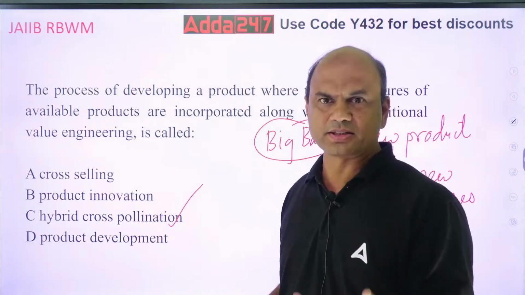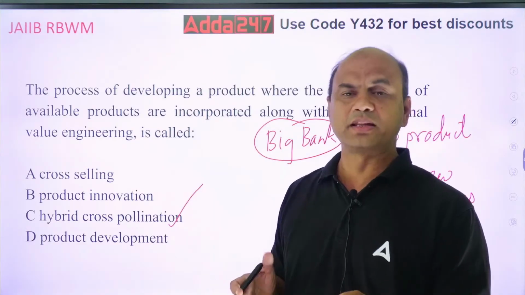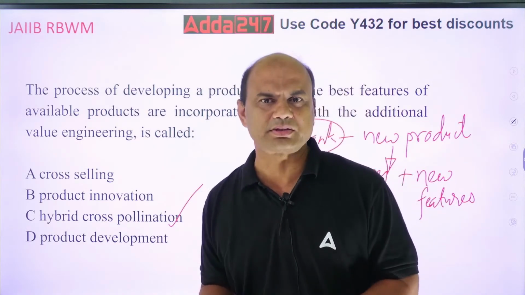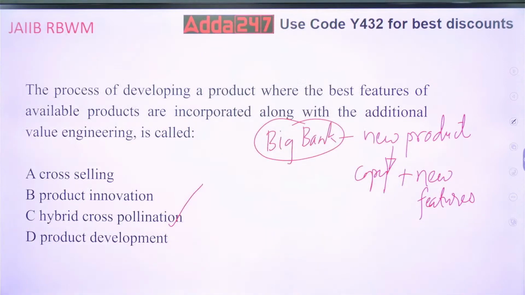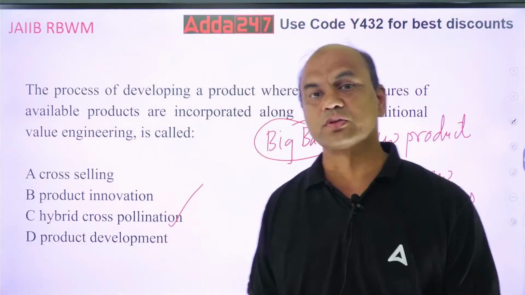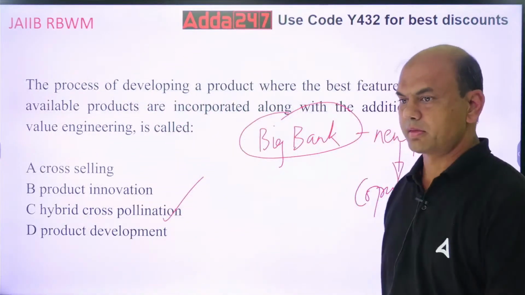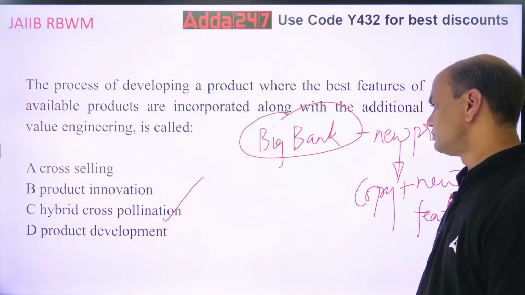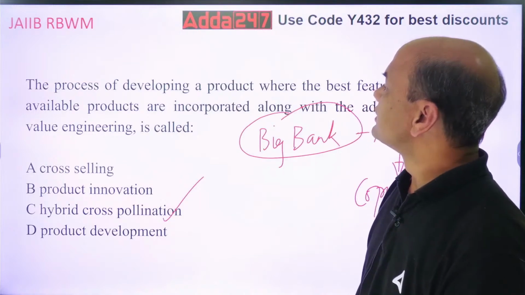What are you doing? You are taking this existing product, then adding few features, removing some of them. See, not only adding, I can remove some of the features if they are not required by my customers. So I am doing some modifications in that. I am not copying exactly as to whatever is given. So these are the additional features. And this is known as hybrid cross-pollination.